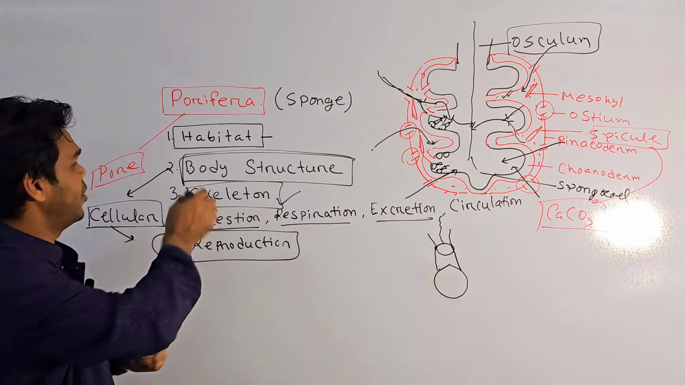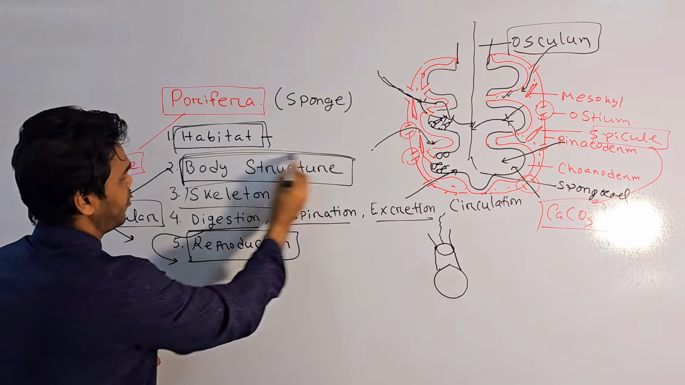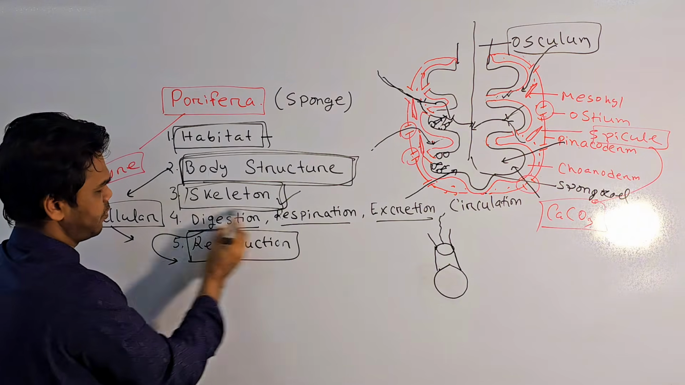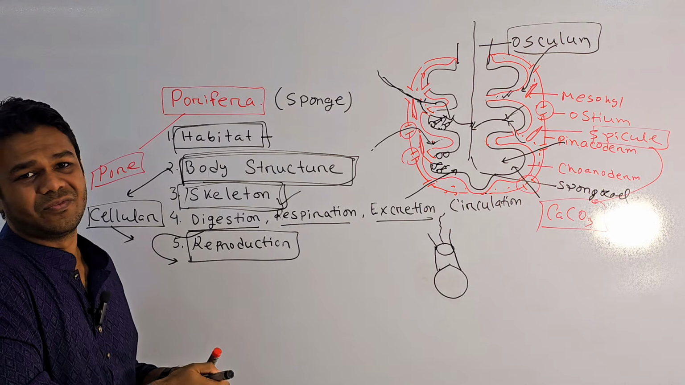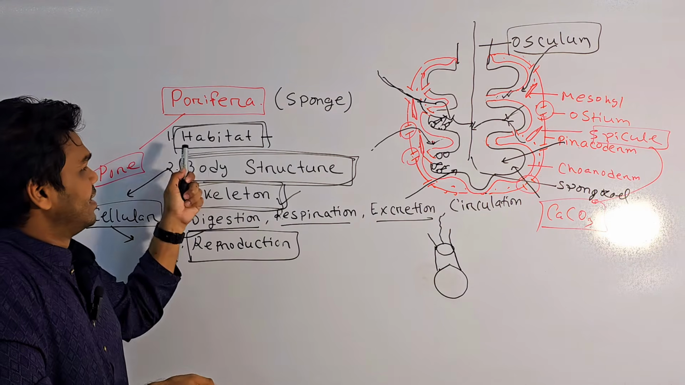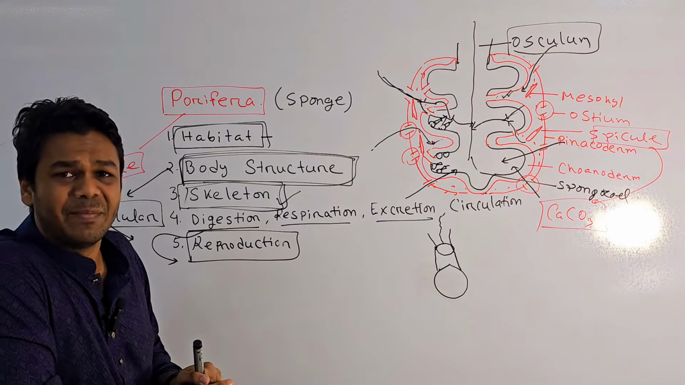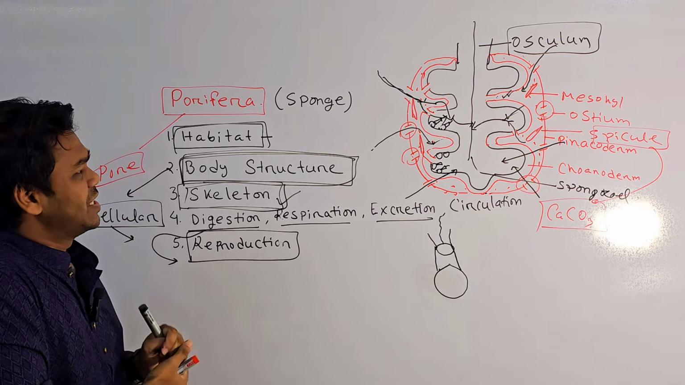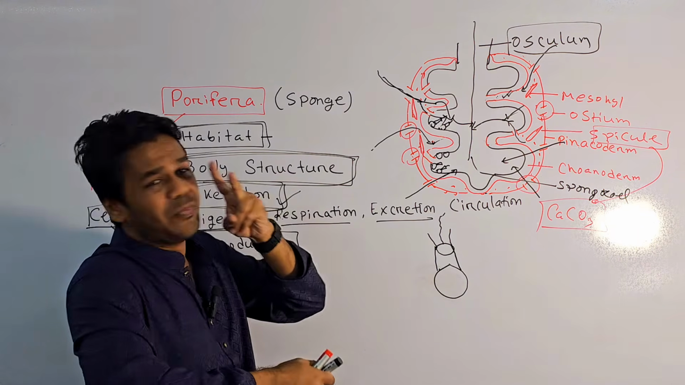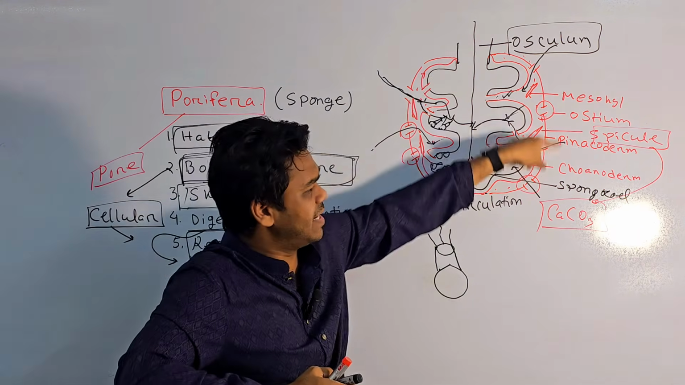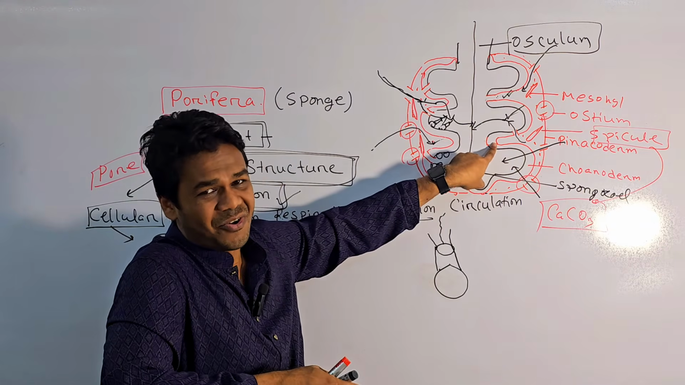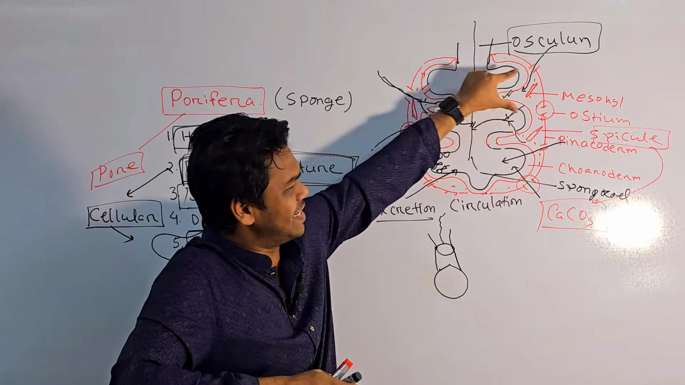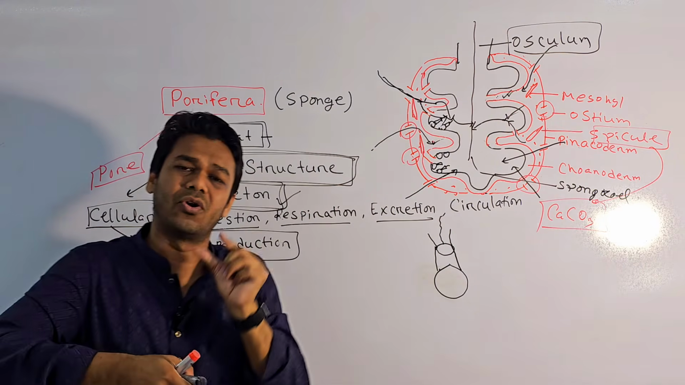I think you got my point. You got the habitat of Porifera. You got the body structure of Porifera, the skeleton system of Porifera. I repeat all these things again for just 1 minute. They are found in marine water, mainly marine water. In their body structure, they have two main cell layers. The outer cell layer is called pinacoderm. The inner cell layer is called choanoderm. And between the two layers, there is a jelly-like structure called mesohyl.